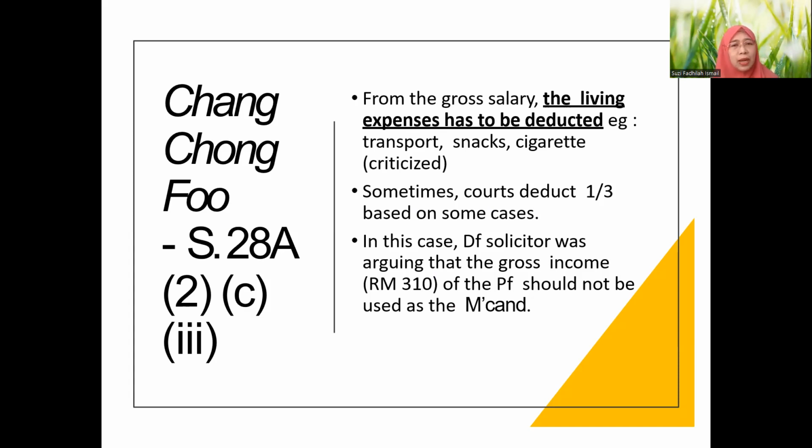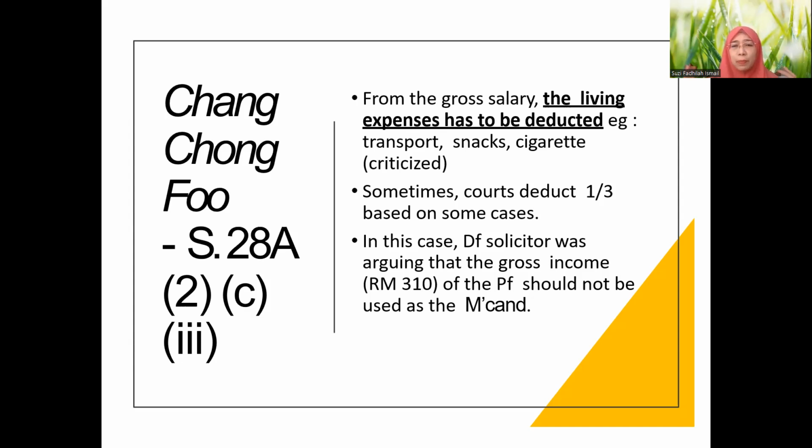Another approach by the court is that, in some other cases, the court simply deducts 1/3. So 1/3 is considered as part of what you spend in order to earn your salary. That one is straightforward. You don't have to deduct one by one. You just take only 1/3 deduction, so net income would be 2/3 of the salary. If salary is 3,000, net income will be 2,000. That one is straightforward, simpler.